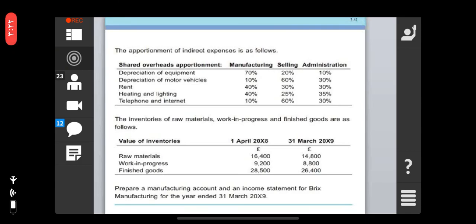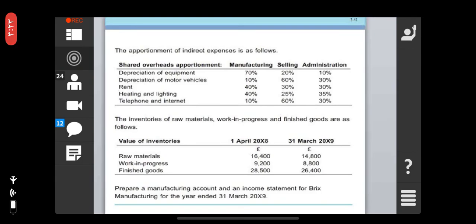What is this table? I am asking about this table: shared overhead apportionments. This is showing the proportion of the calculation, right?